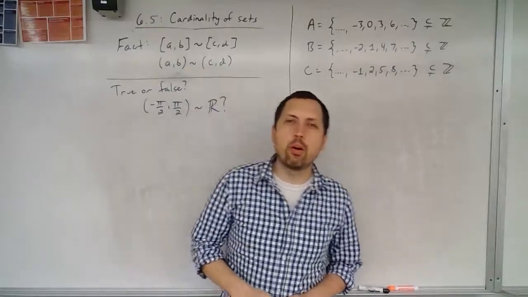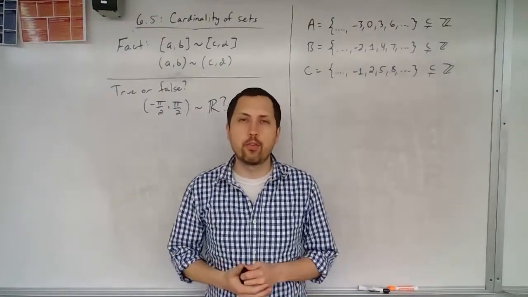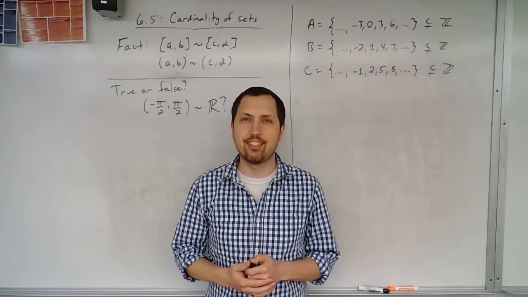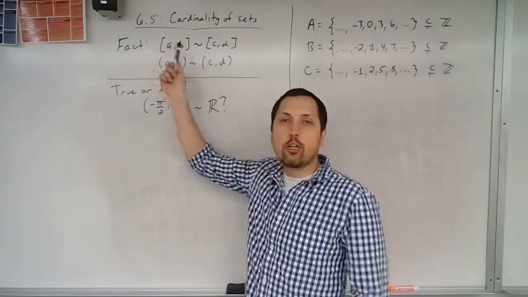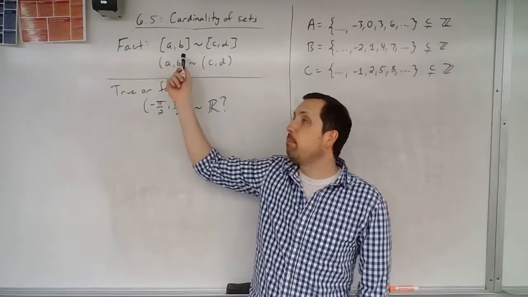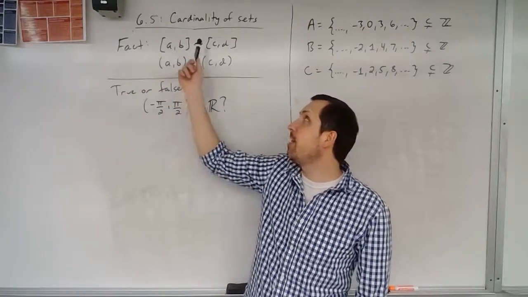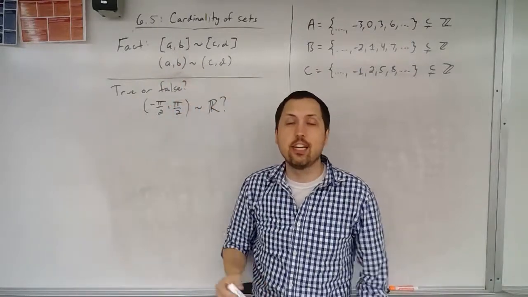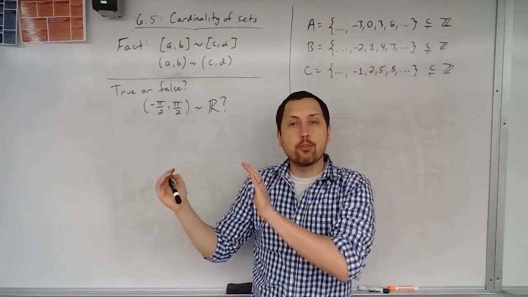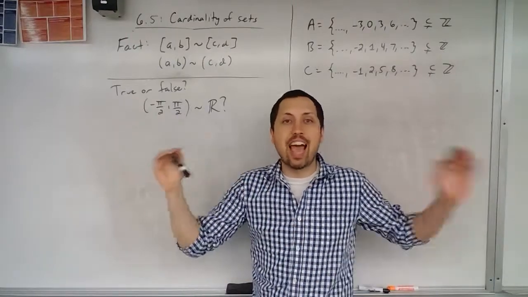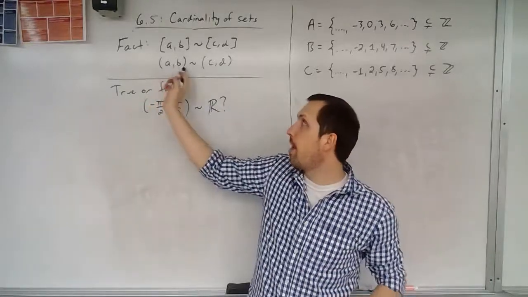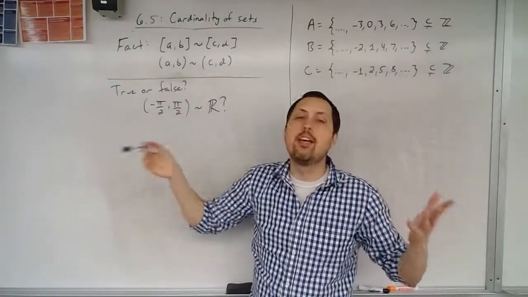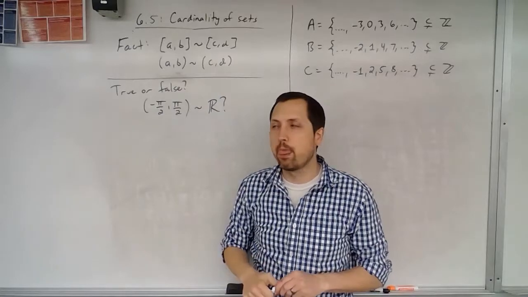Let's take a look at a few more results that we should be aware of when it comes to cardinalities of sets. The one fact that we have is that any closed interval from A to B is going to have the same cardinality as any other interval from C to D. So if you have some interval, it has the same cardinality as any other interval, doesn't matter how big or how small. The same thing is going to be true if you have open intervals. If you're not including the endpoints, the same thing is going to be true.